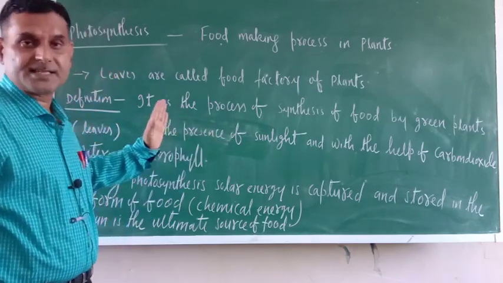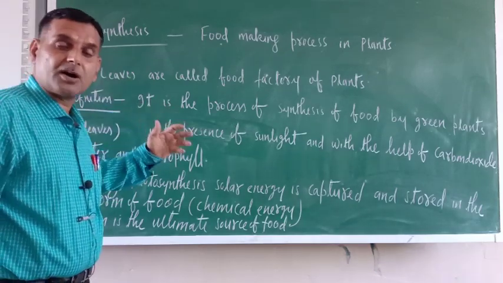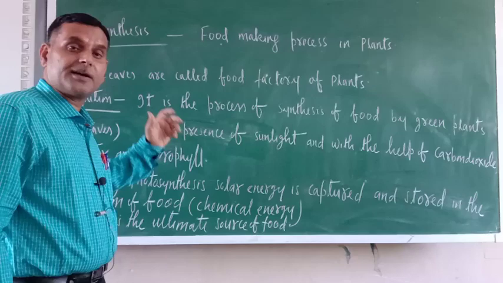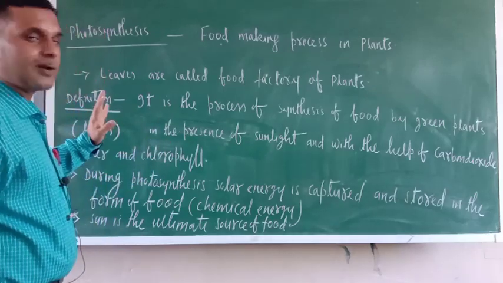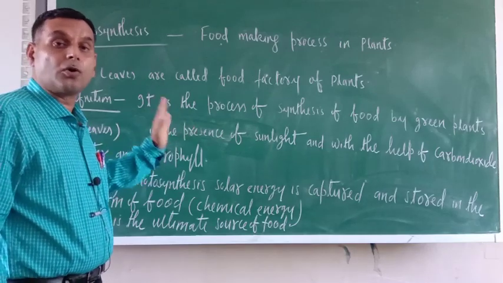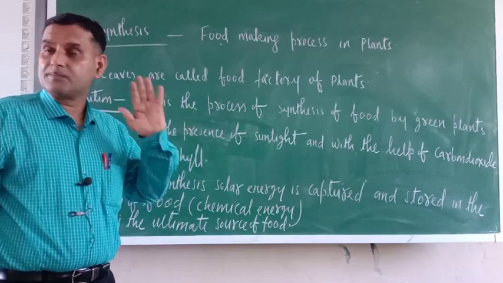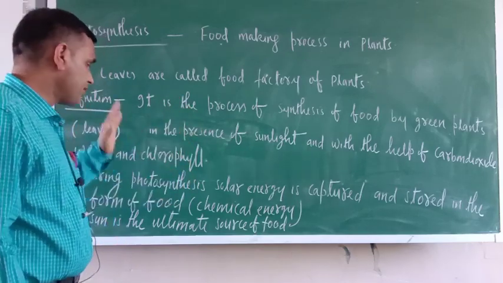These are the four essential things for the synthesis of food. If these four things are not there, the plant cannot prepare its food. The green pigment found in the leaves of plants is called chlorophyll. Without chlorophyll, the plant cannot synthesize its food.